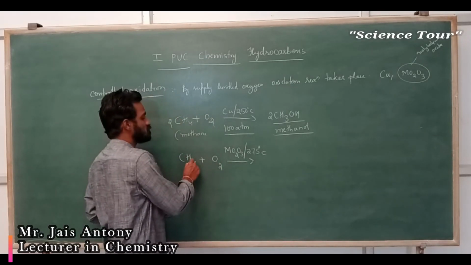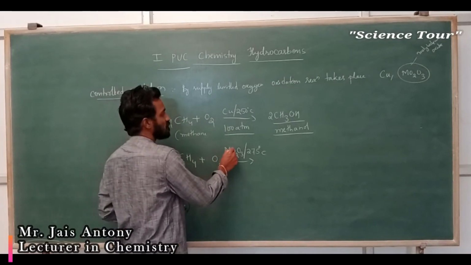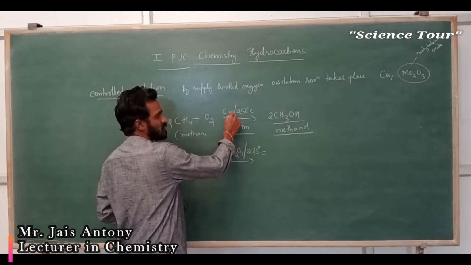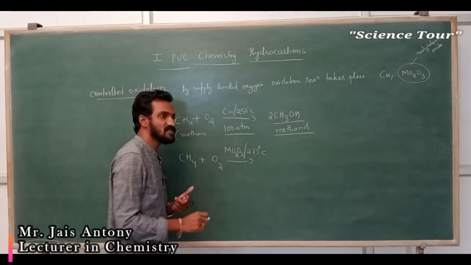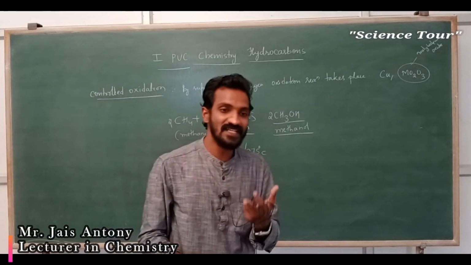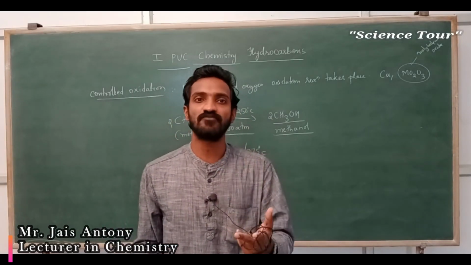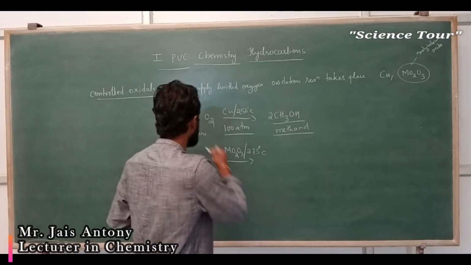Here, my dear students, methane gets oxidized in the presence of a different catalyst. In the earlier case, copper gives alcohol. That is the difference. Different catalysts have the ability to give different products. That is very important. Both reactions are the same.